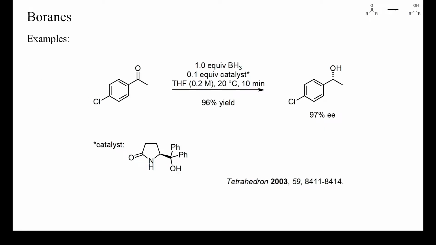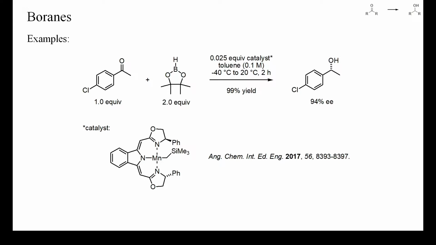This is one of those academic examples with 10% of catalyst. Because the reaction was finished in only 10 minutes at room temperature, a lower catalyst loading would probably have been sufficient. The most interesting aspect of this example is the use of a readily available lactam as catalyst precursor. This precursor is reduced to the pyrrolidine and then converted into the catalytically active oxazoborolidine upon reaction with borane. These reactions seem to proceed much faster than the uncatalyzed reduction of the starting ketone by borane.